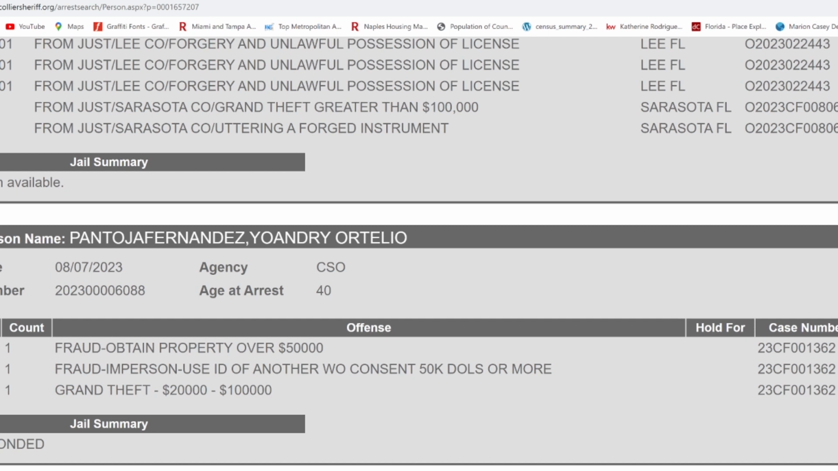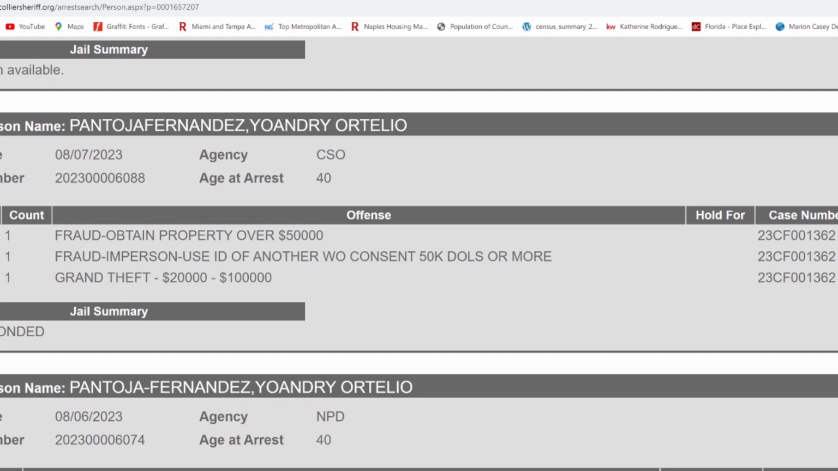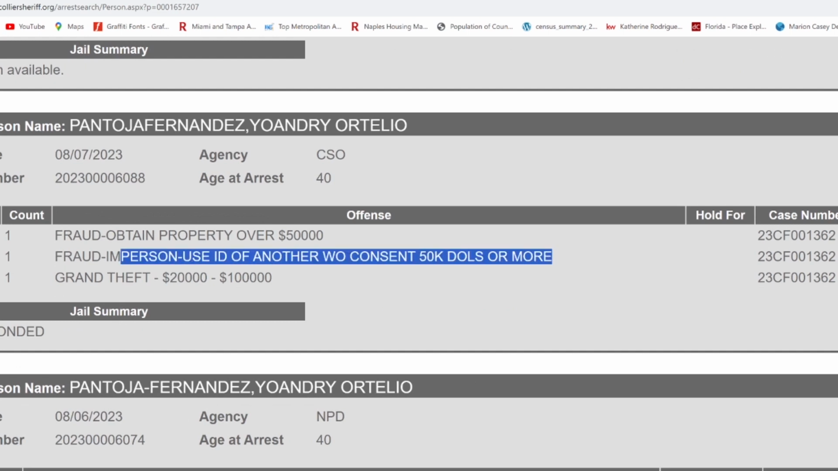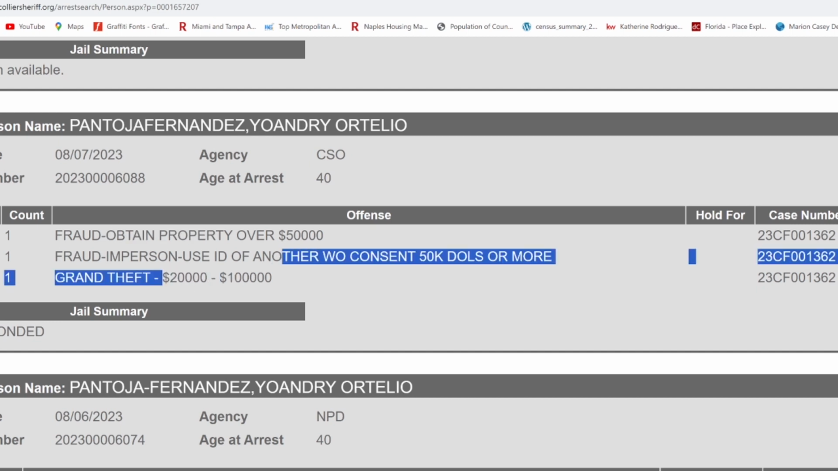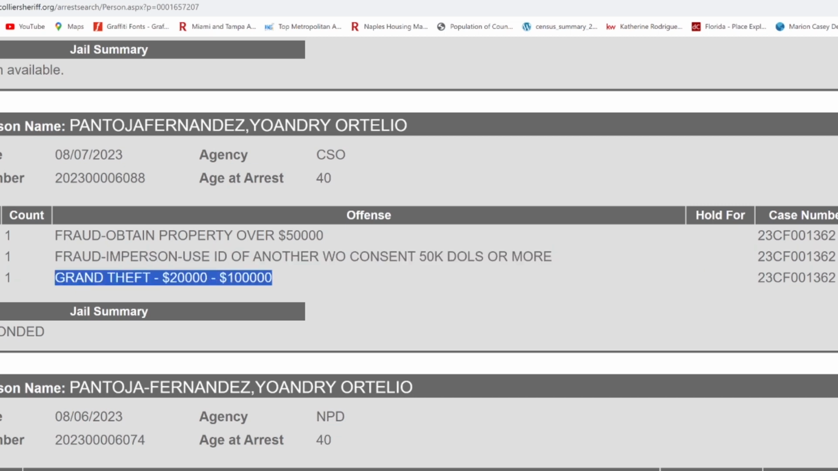So this guy is a master scam artist. Well, what he probably does, he impersonates somebody using their fake ID. So he'll steal your identity, use it to buy something, obtain property over $50,000. He'll buy a car or a dump truck or something, and then he'll steal it. And it's considered stealing because he used these criminal methods to obtain it.